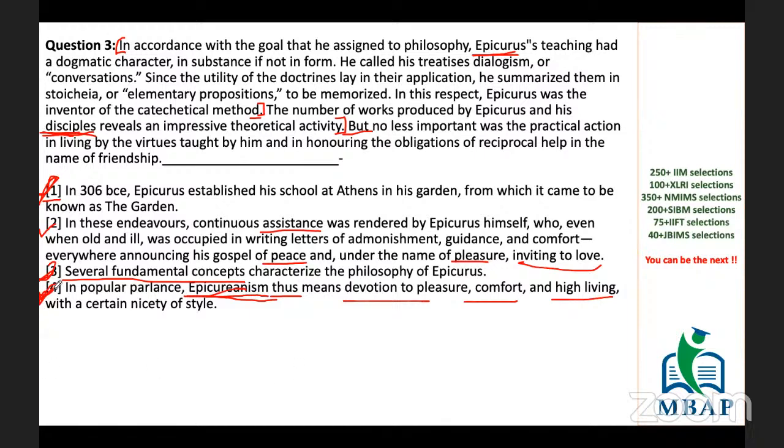To a point I can relate to it, but it leaves a lot of questions for me. The most important part is that suddenly we are coming up with Epicureanism, because we are explaining the meaning of this. So from somewhere I need to come up with the idea of why we have named it, where we have come up with this term. So this fourth one demands a little more information to make total sense.